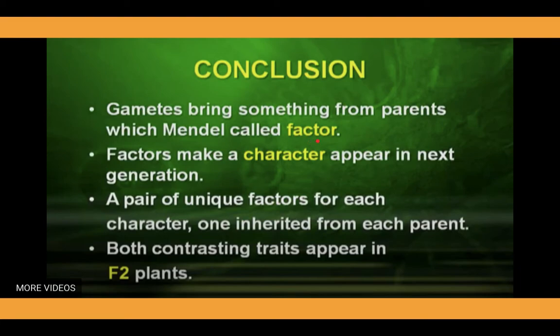Mendel gave these specific factors that name at that time. Factors make a character appear in the next generation.